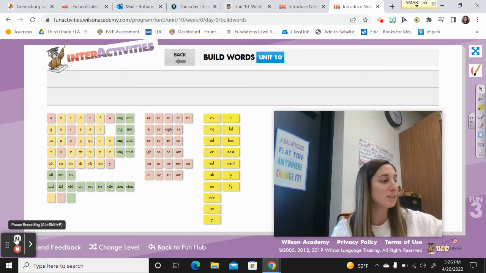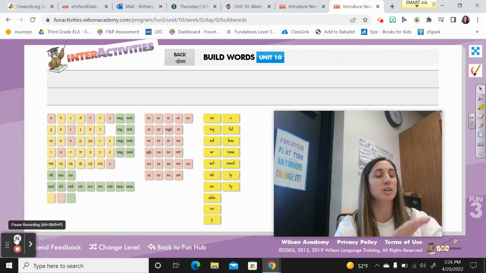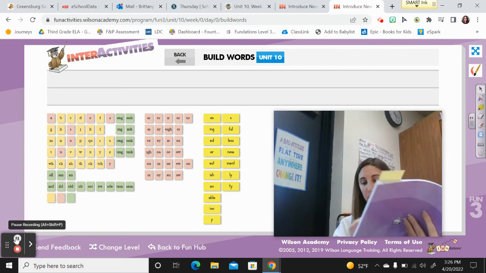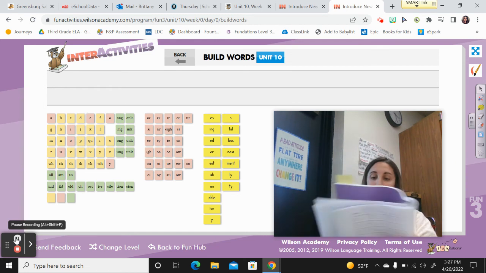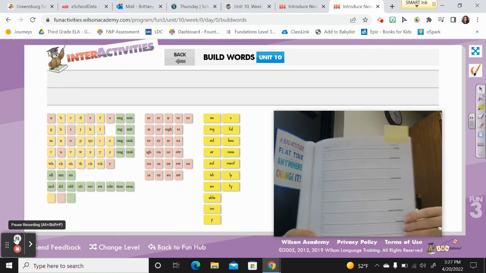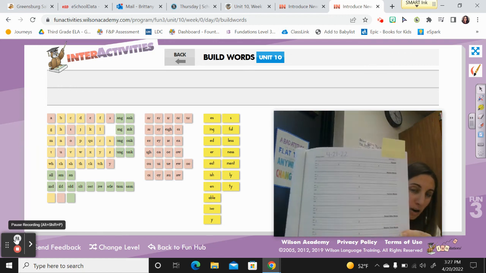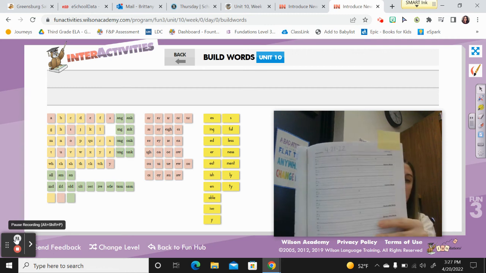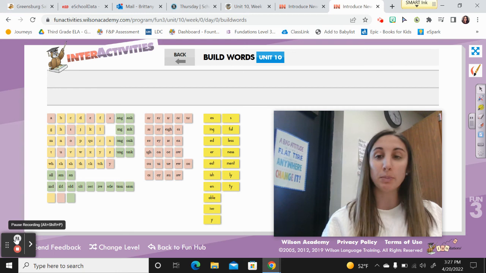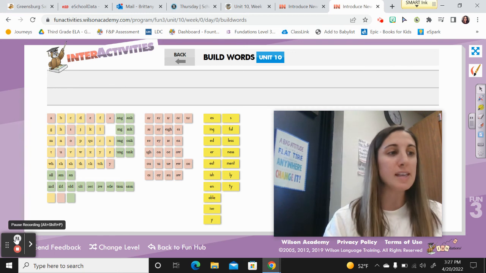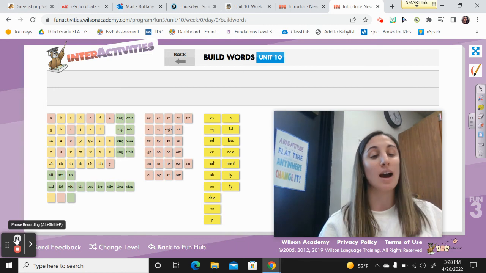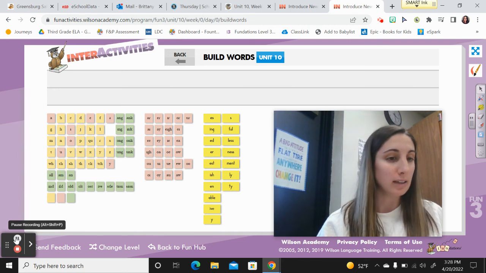All right, and the last thing that we're going to do today is a dictation composition book. So in your composition book, go ahead and open to page 43. What page? 43. And we're going to do a very quick version of this today. So go ahead and put today's date on top of page 43, and we'll get started in a second. All right, sound number 1 on page 43 is A. Say it. A. And we know all 7 things now. Go ahead and write them down neatly.